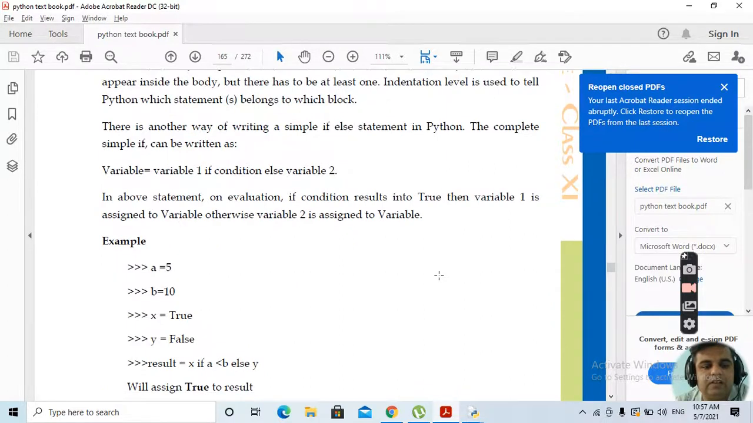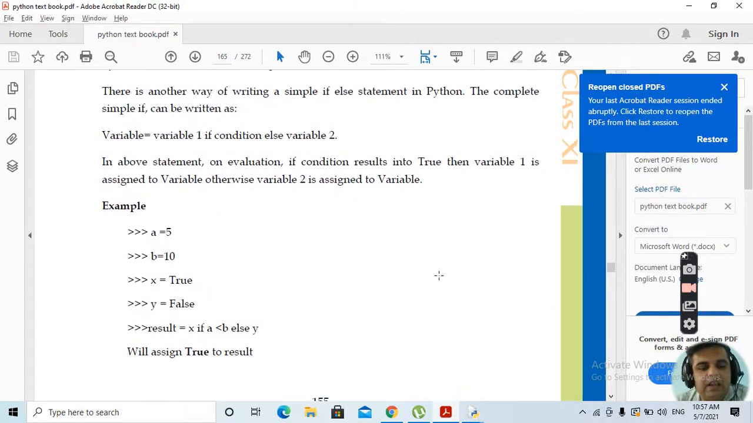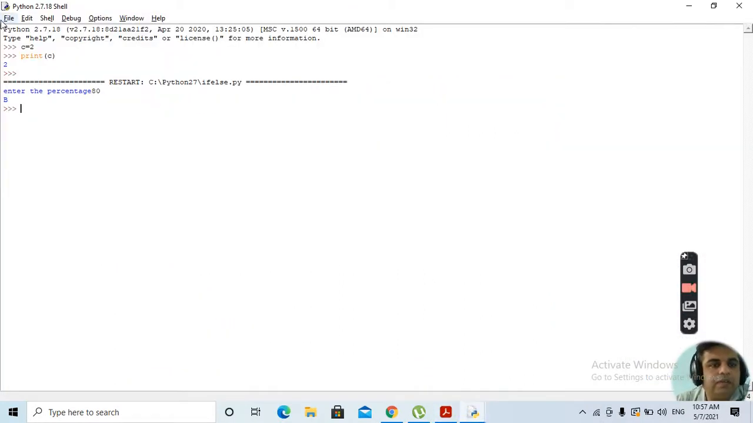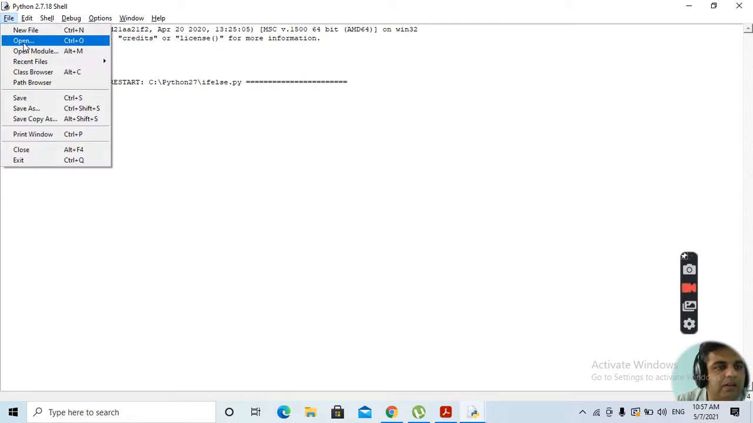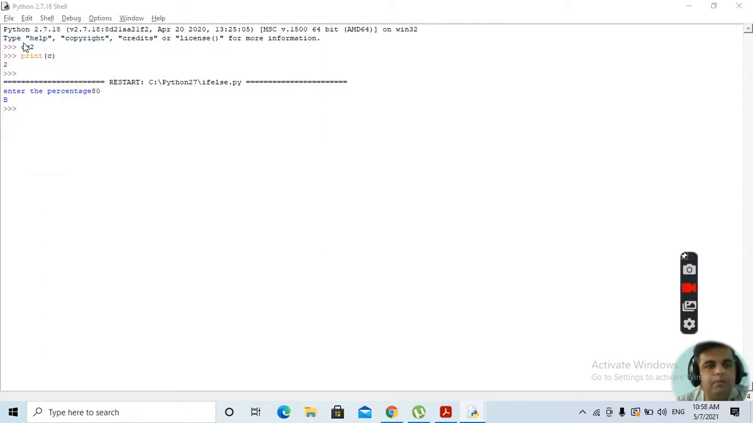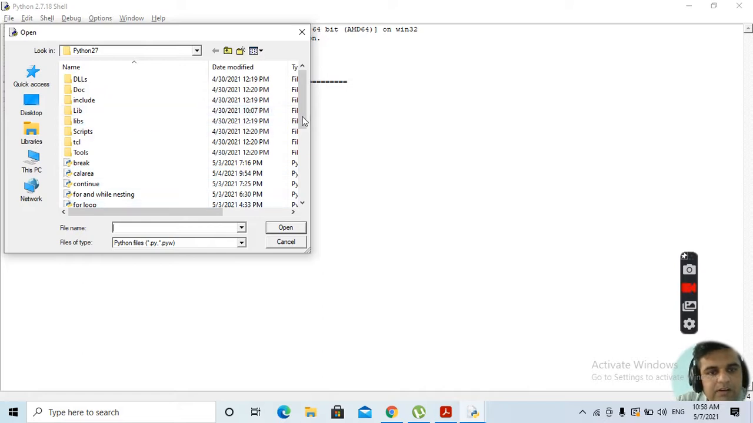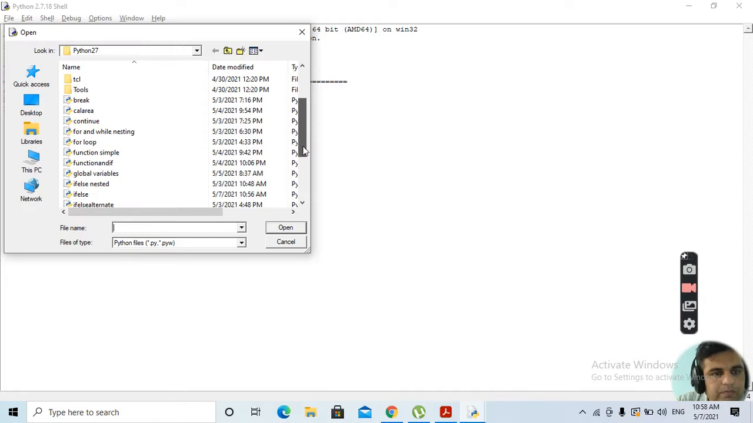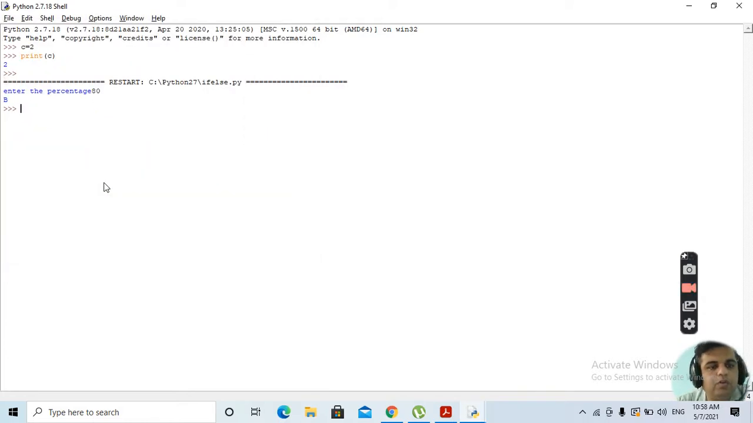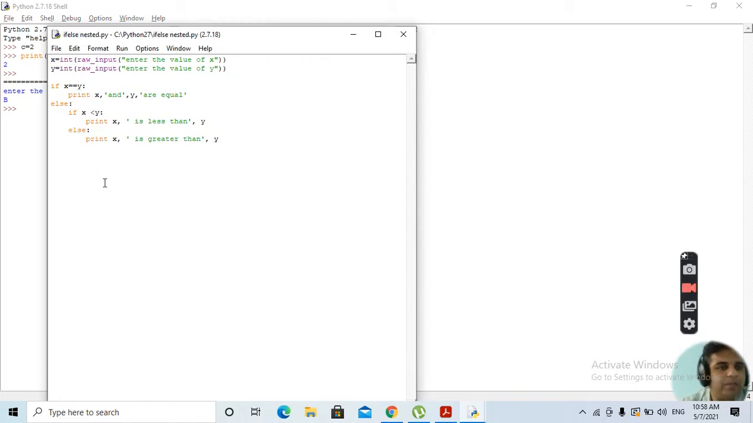Then there are various examples of it. We can take any other examples of if statement. I think I have already created some if else statements. Just hold on, break, continue. Suppose we want to nest an if else statement. Clear?